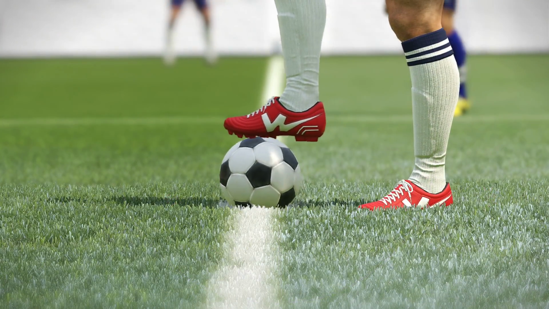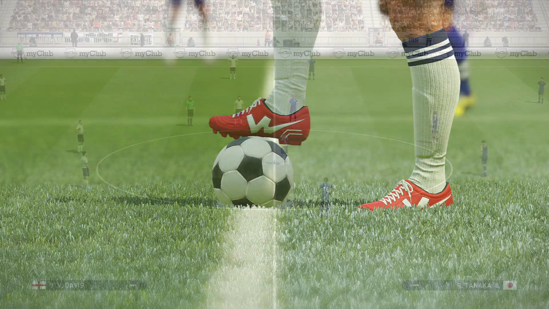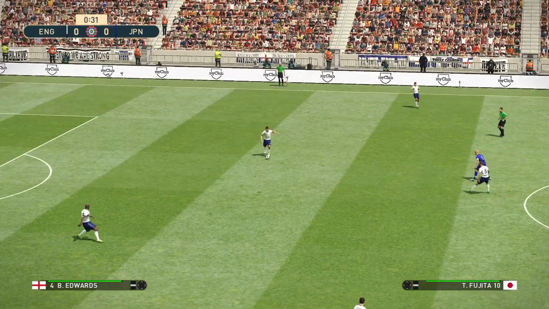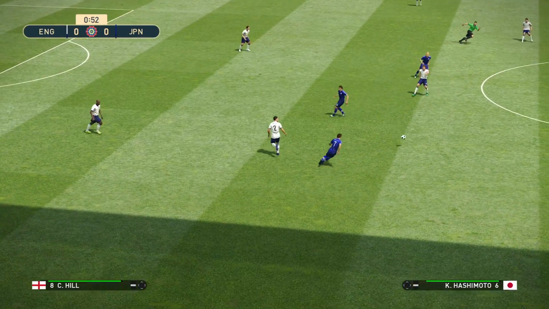We're almost ready for kickoff. It's a sunny day here in England, and away we go. It's the English who get us underway. They play from left to right.